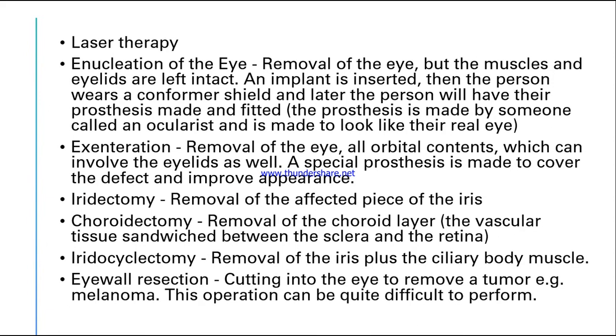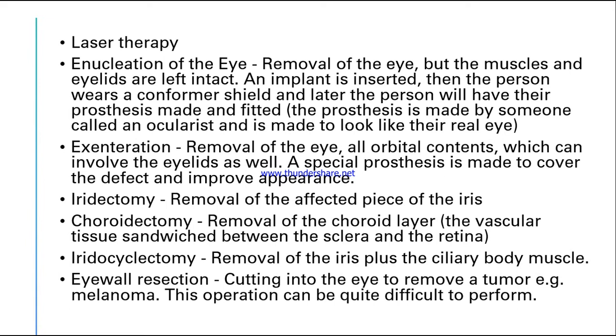Next, laser therapy can also be done to destroy the cancer cells. Enucleation of the eye, that is removal of the eye, but the muscles and the eyelids are still intact. So we remove only the eyeball, but not the eyelids and not the muscles. And we will try to put in a prosthesis of the eye, another artificial eye.